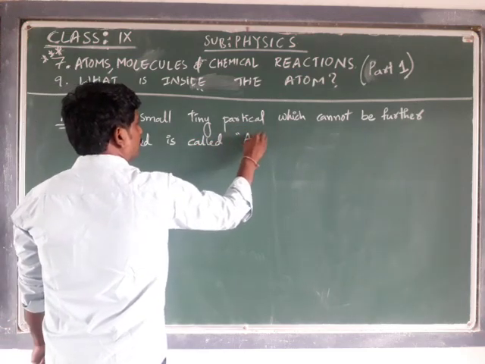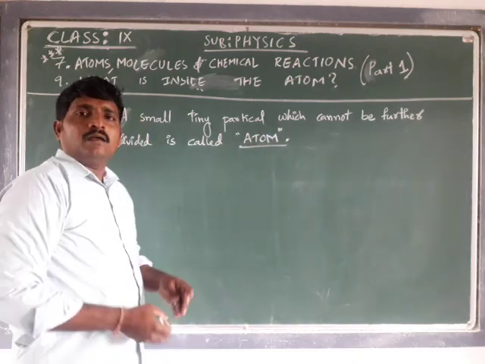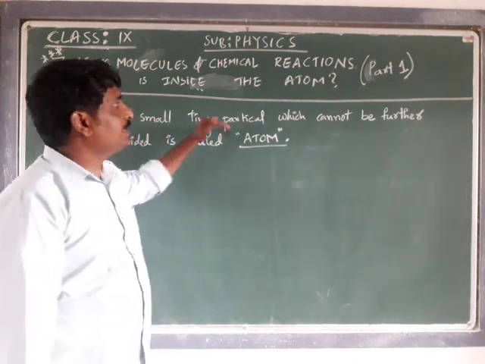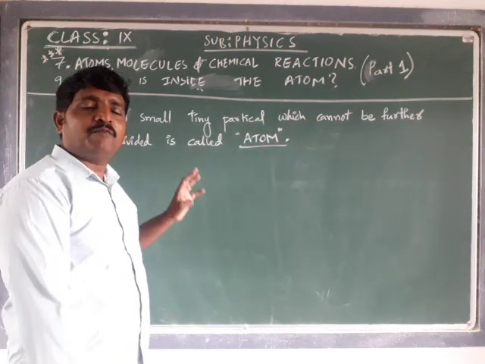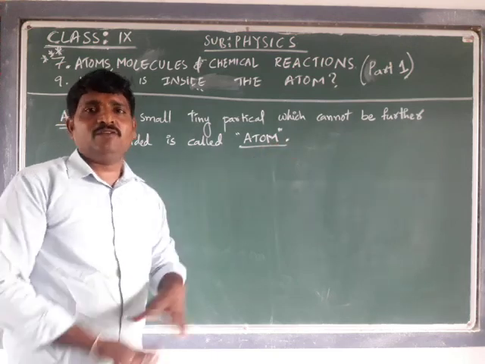That is, a small tiny particle which cannot be further divided is called the atom of that respective substance.